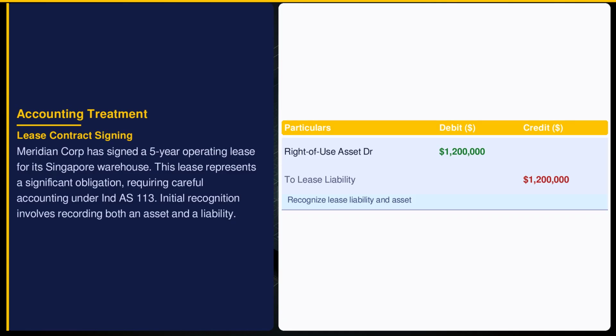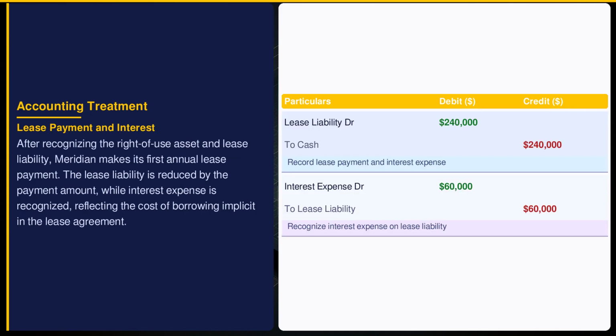The lease payment reduces the liability on the balance sheet. However, not all payment reduces the principal. Part of it covers interest expense, which is a cost of financing. As per Indian Accounting Standard, interest expense of $60,000 is recognized, which increases the company's interest expense in the income statement and effectively shows the borrowing cost Meridian incurs during the lease term.